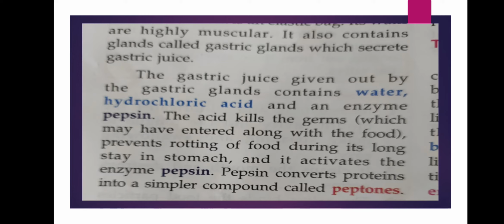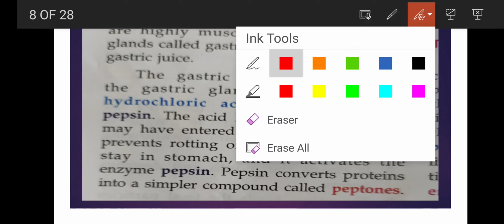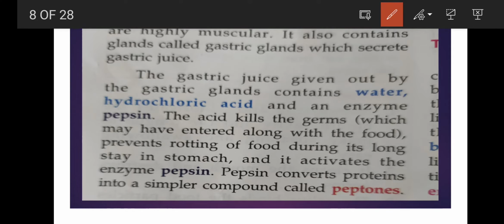So you will write here that stomach contains glands called, you will not write this line, clear, and in place of it you will write stomach.